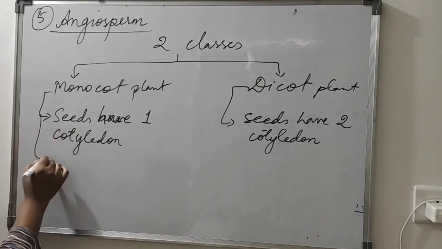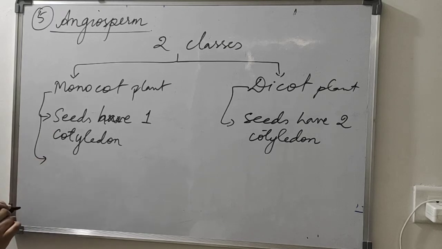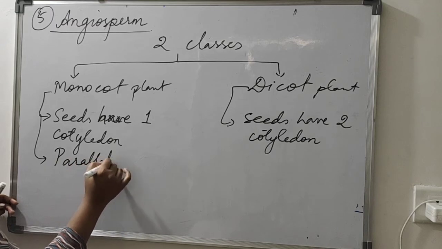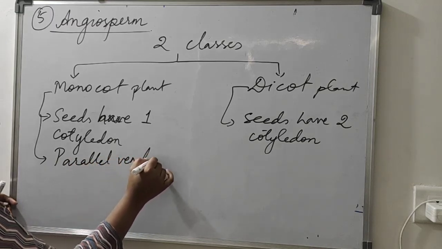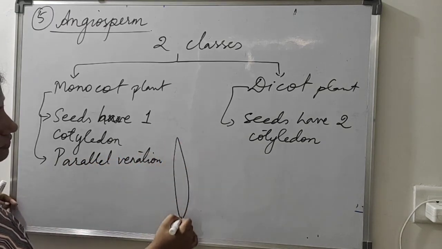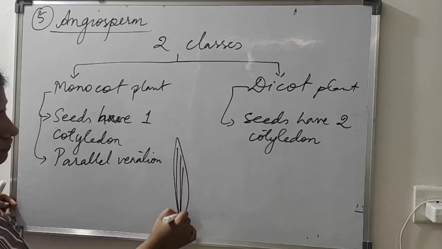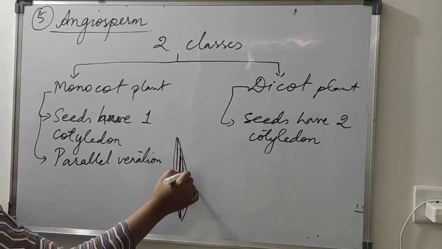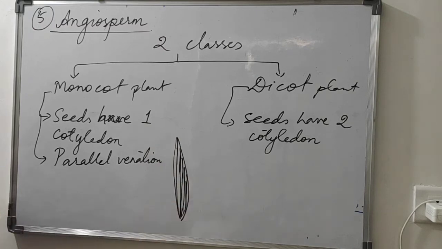And the leaf also, in monocot plants, the leaves are of parallel venation. These venations you have studied, when leaves have this parallel arrangement of the veins. Okay, rice leaf you have seen, how rice leaves are, how maize leaves are.